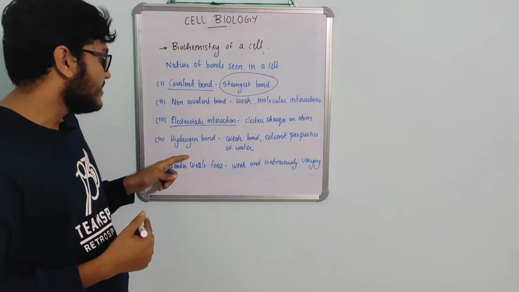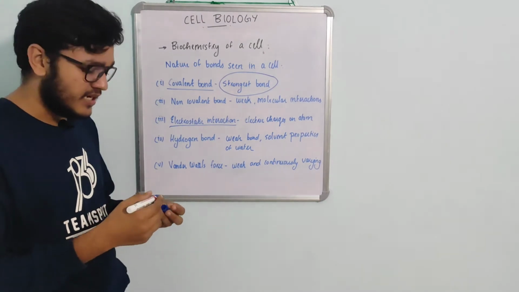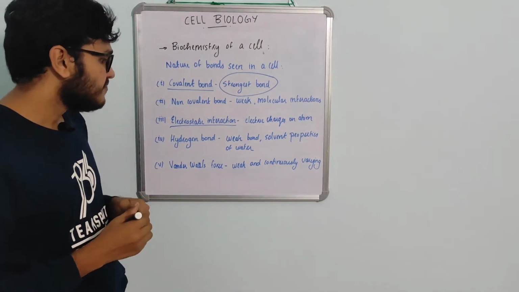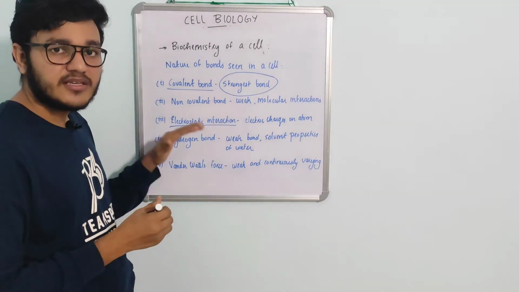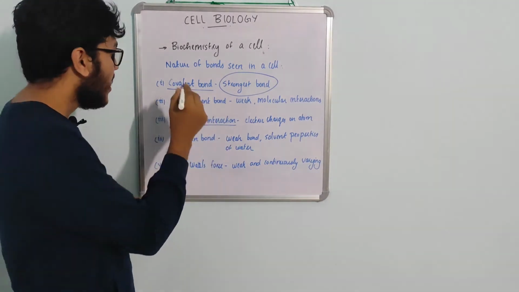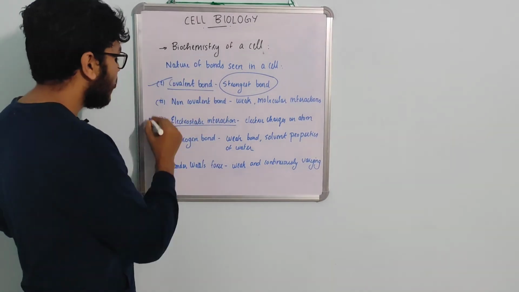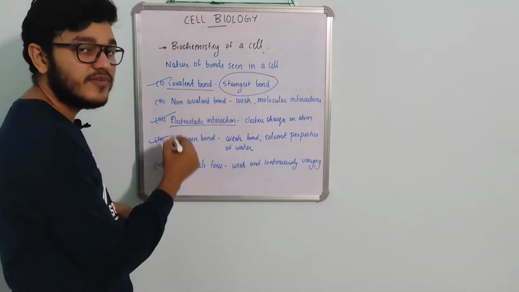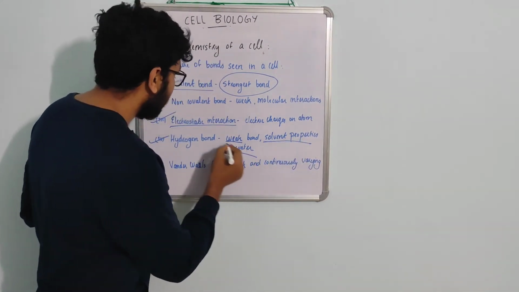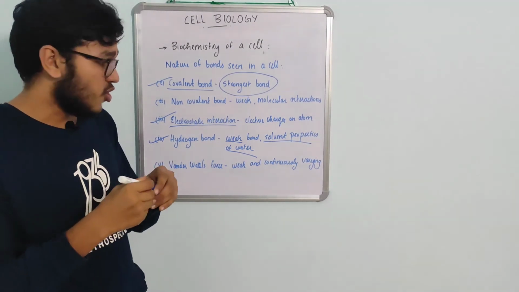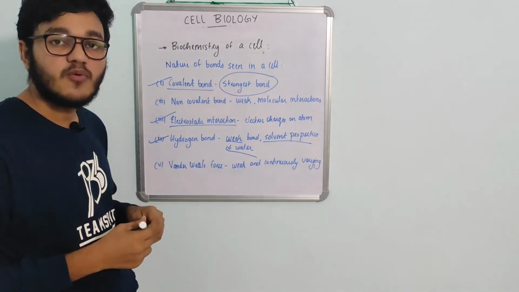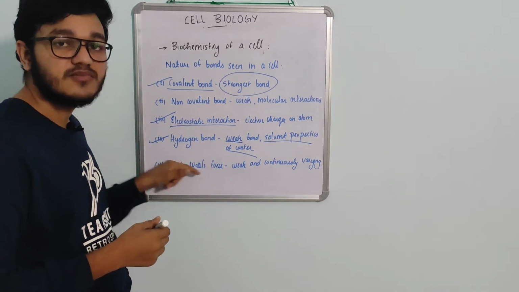The fourth one is hydrogen bond, which takes place due to the partial sharing of hydrogen atom between two electronegative atoms. It is the third strongest bond, a weak bond among the important three. So the important three chemical bonds in a cell are covalent bond, electrostatic interaction, and hydrogen bond, which is the weakest among the three. The solvent properties of water are decided due to the presence of hydrogen bond. So that's what makes the water unique, that is hydrogen bond present in it.